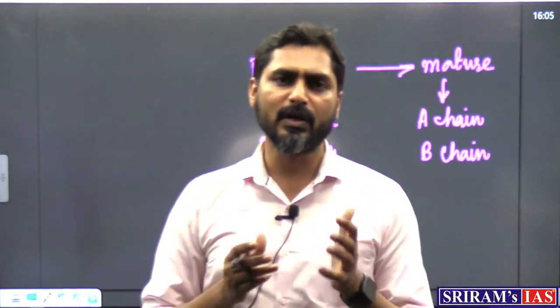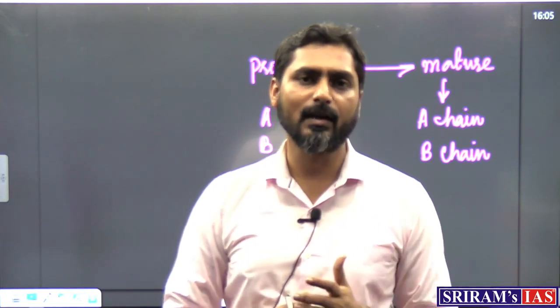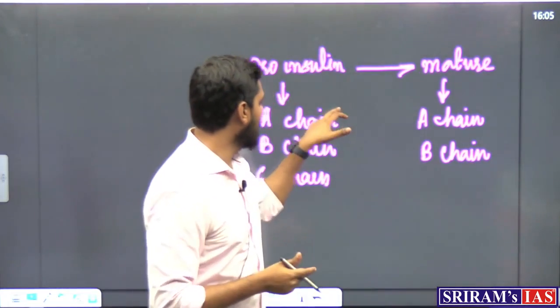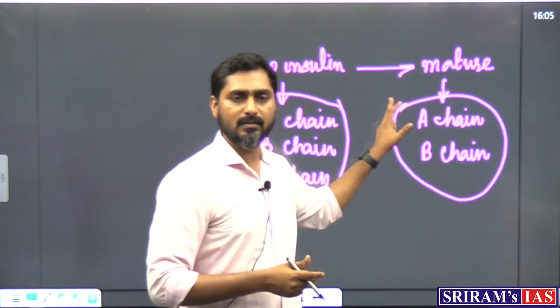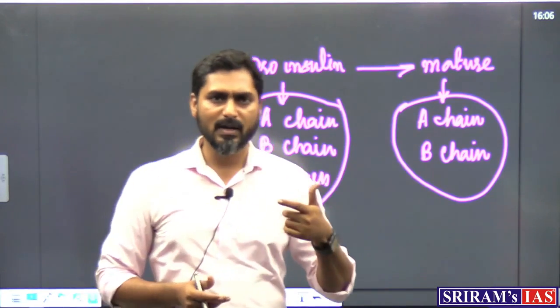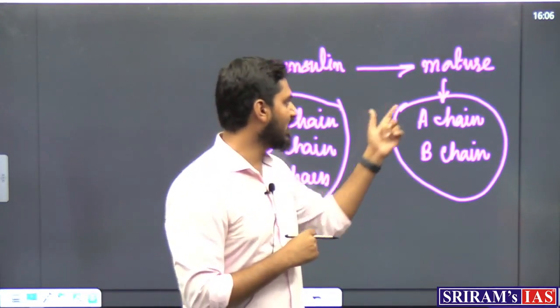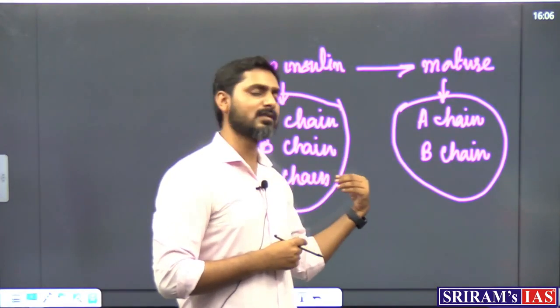So, when we are trying to produce insulin in the lab, the problem that we face is that we are able to produce all the chains, and that is problematic, because when we are providing insulin to people, we want the mature one and not this one. So, how do we remove this C chain?